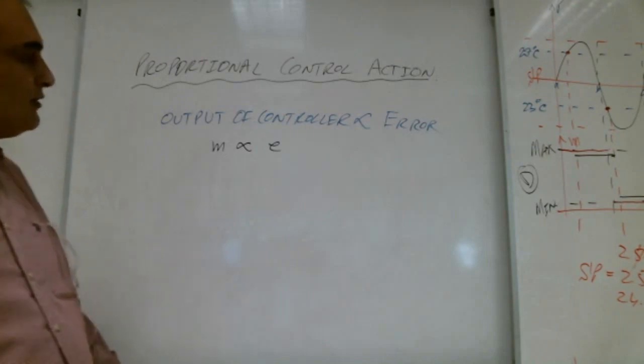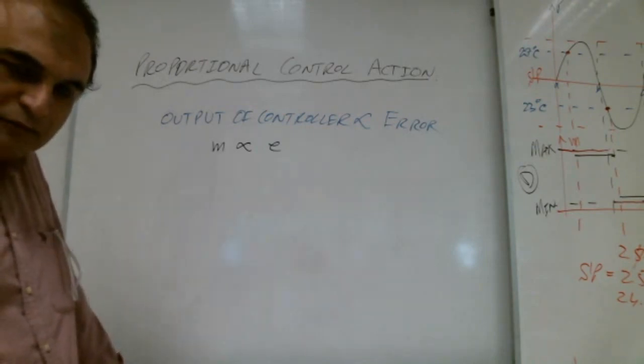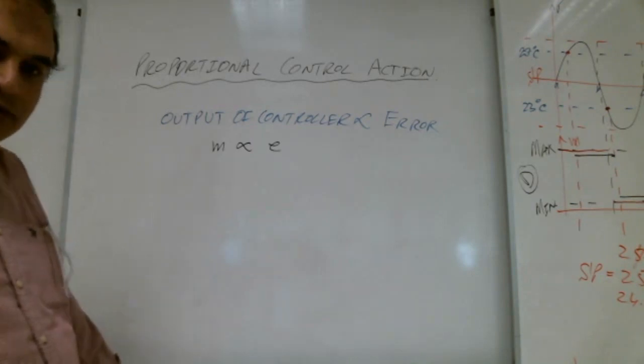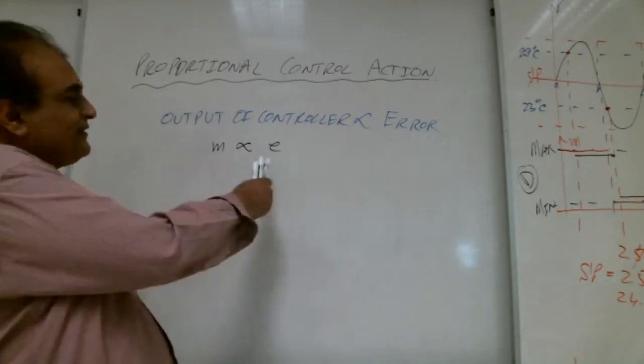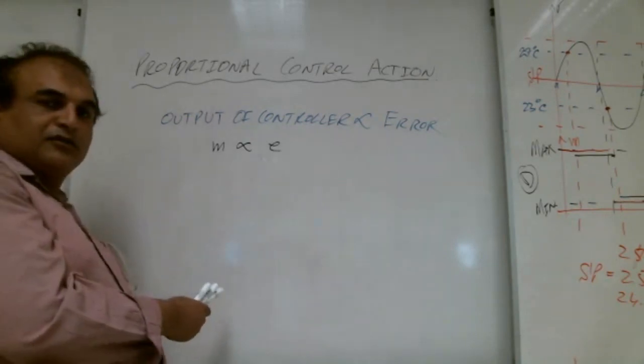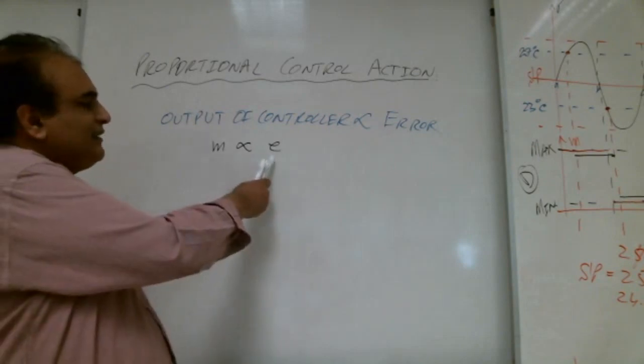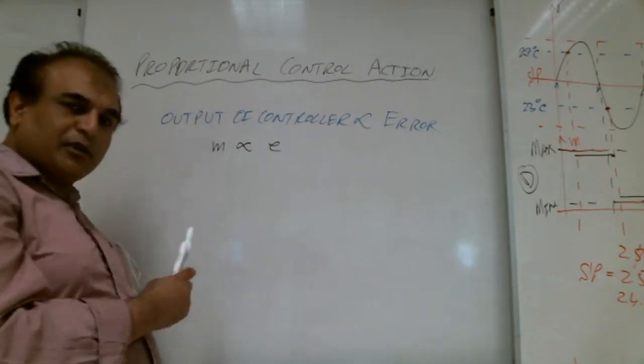Yeah, Shabab. Directly proportional means when one increases, the other one increases also. If the error is increasing, the output will increase proportionally.